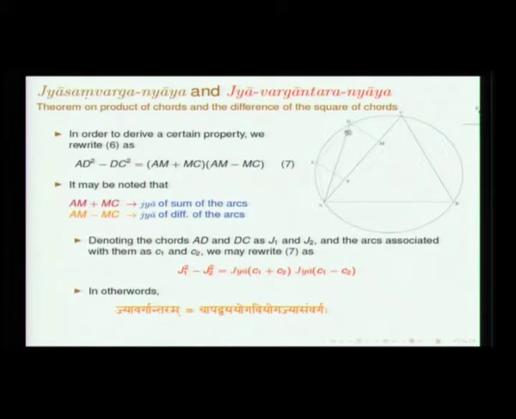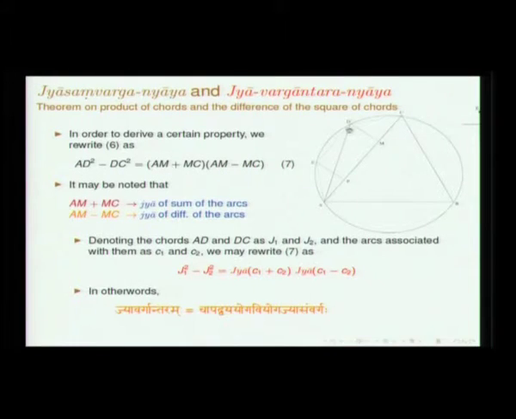AD and DC are 2 arcs. This is chord, and if you move this way, this is arc. I use the notation C for arc because of chapa. The arc AD is denoted by C1 and arc DC is denoted by C2.